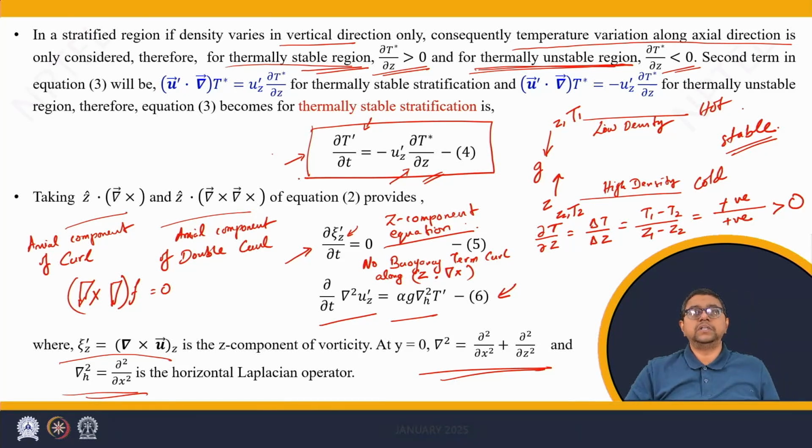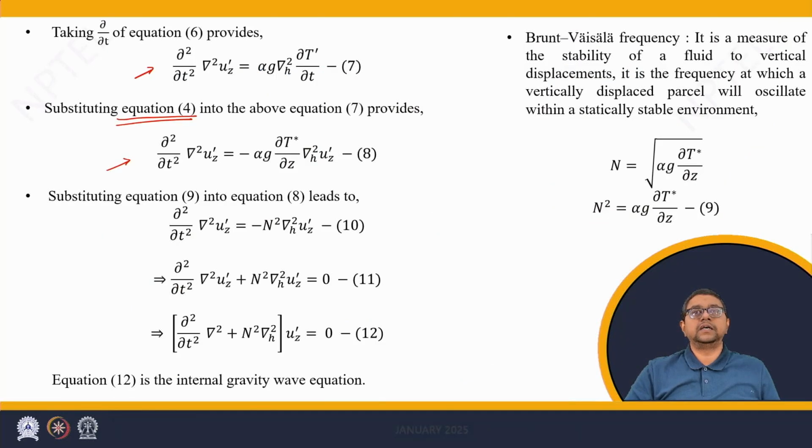This is coming from this equation where we have substituted del t prime by del t here. Now, if we perform the further algebraic derivations, we obtain equation 9 substituted into equation 8.